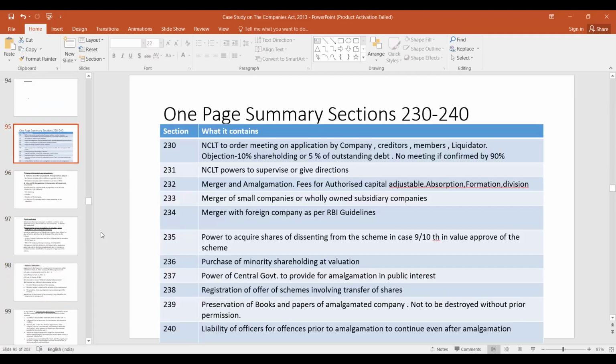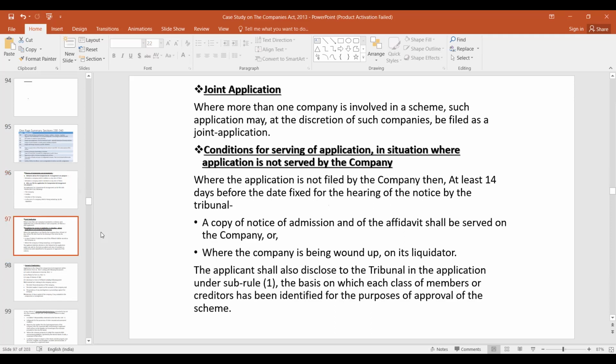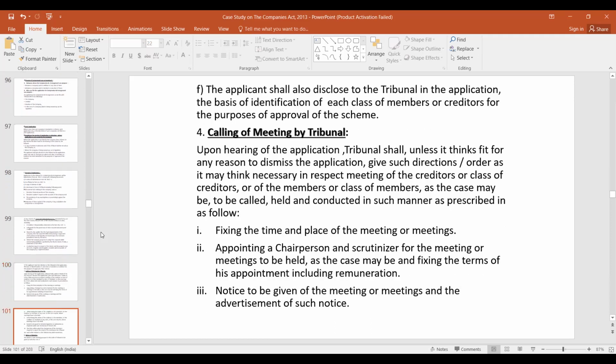Regarding this compromise arrangement also, I made a 1-page summary. So in this 1-page summary, you can get a gist. And there is a case study also, by Manju Mundra ji. We will invite her once again for a case study on this compromise arrangement.